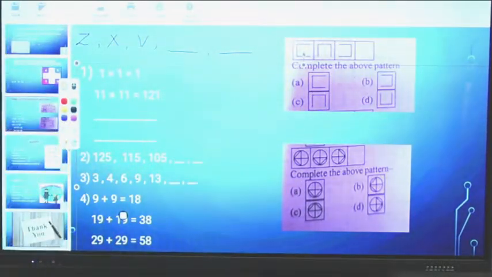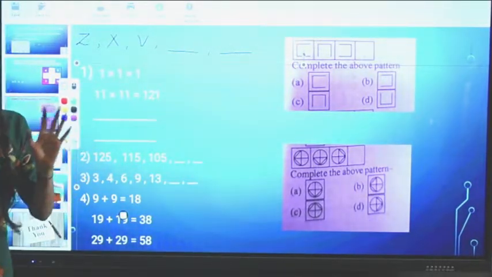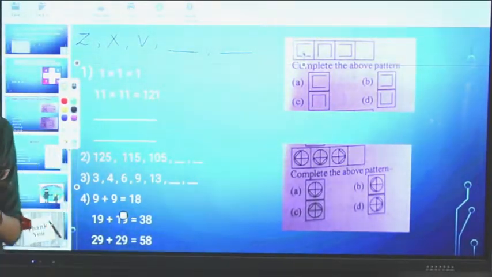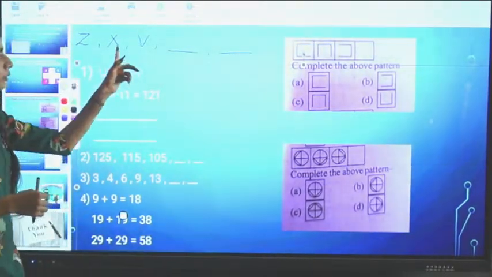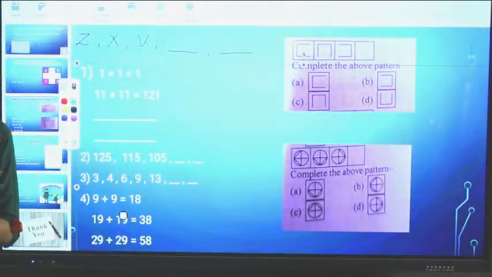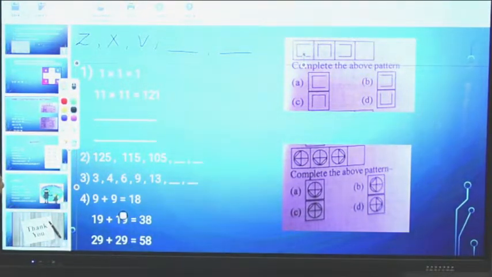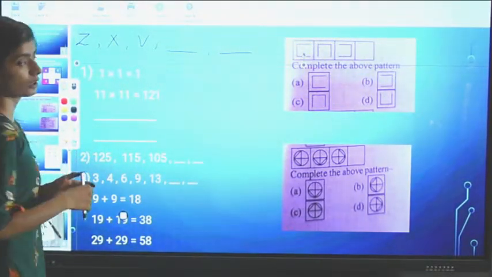So first you have to just observe what is given. The first thing is that it is a reverse alphabet, like Z, X, V. But now you will see that we are not writing the alphabets in continuity.